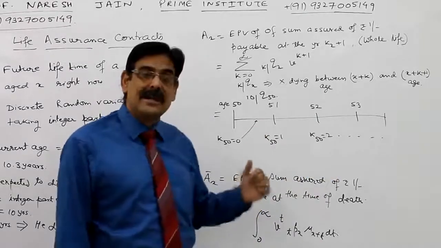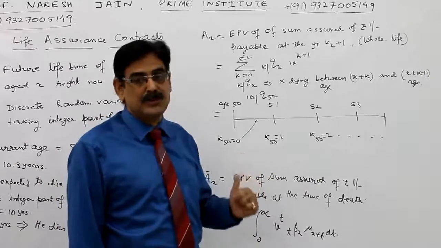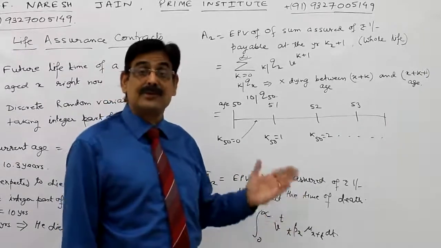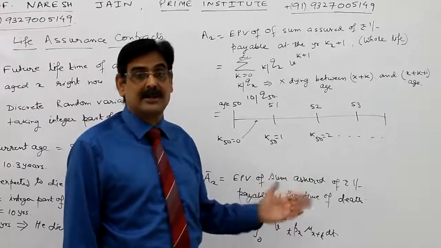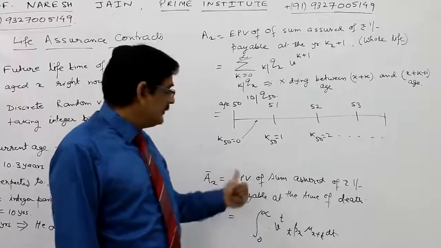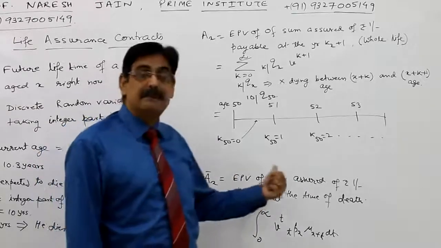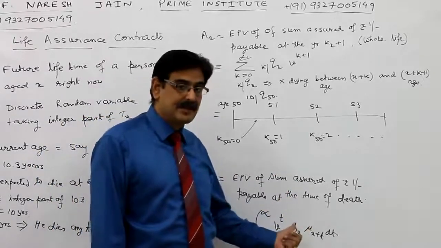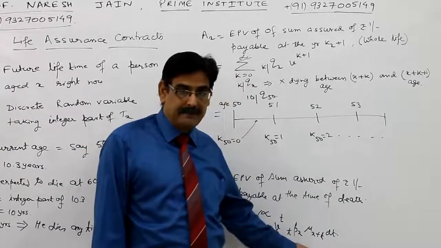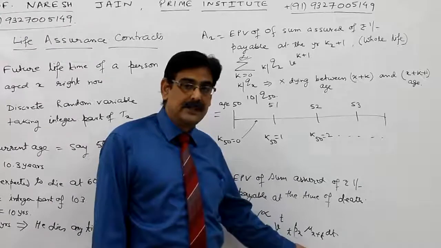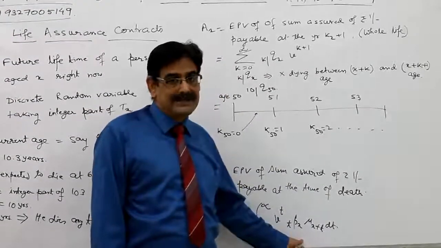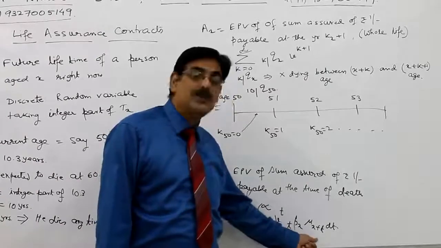Now he can die at 10.3, 10.31 years, 10.32 years or 10.35 years, so it becomes a continuous case. We already know that the PDF, the probability density function for TX, is Tpx into mu x plus T. Those who have not read CT4 earlier can note it down: the PDF of TX is Tpx into mu x plus T.